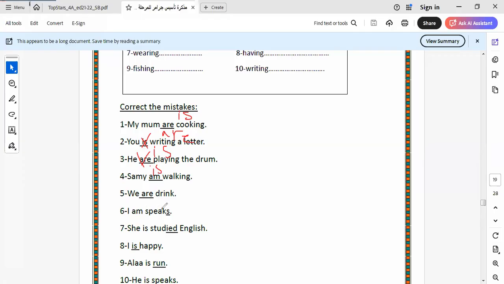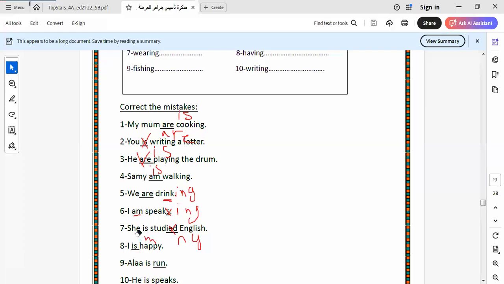Putting underline for what? Here we have are drinking. If we want to underline, it will be drinking, so the wrong part here is drinking. Why? Because am, is, are and this is continuous tense. This is not right. Why? Because we have am, and as we know this is continuous tense, adding ing to the verb. Is studied is wrong. Why? Because it should be studying. As we know, am, is, are take the ing form. Here it will be I am.